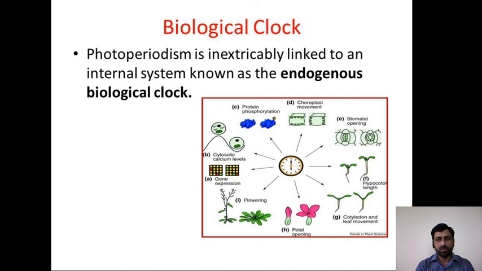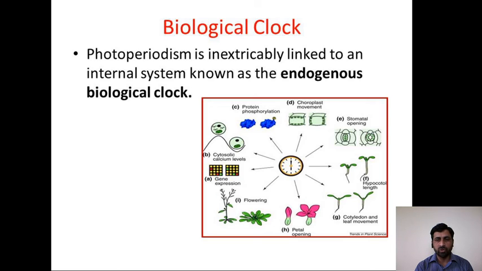So a particular photoperiodic signal is perceived by a plant, and that perceived signal may be of 24 hours, it may be of one day, it may be of 6 months.